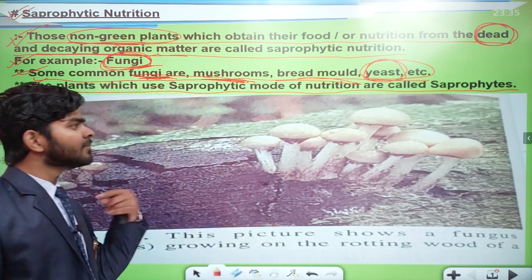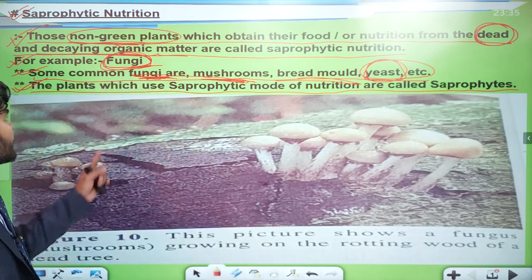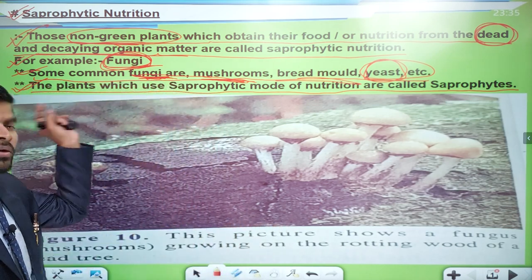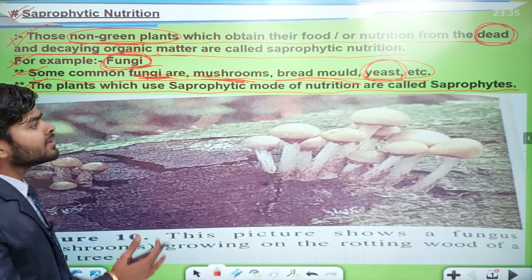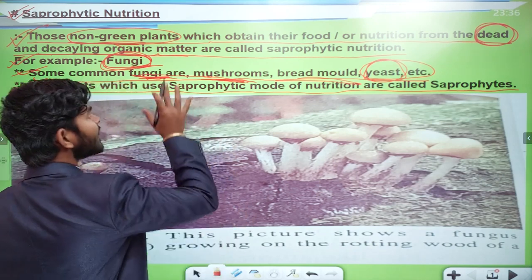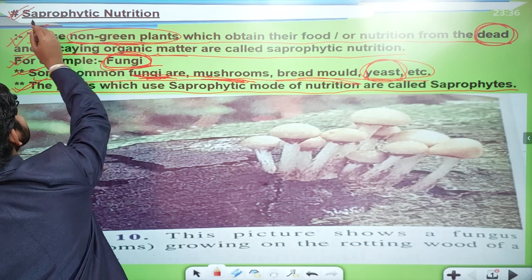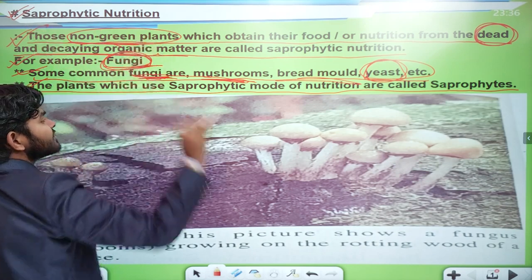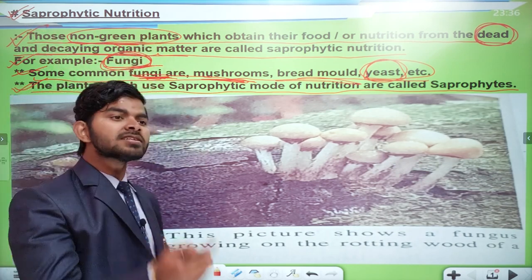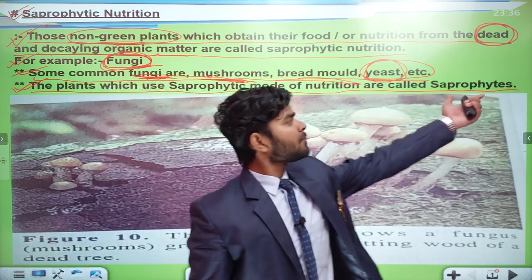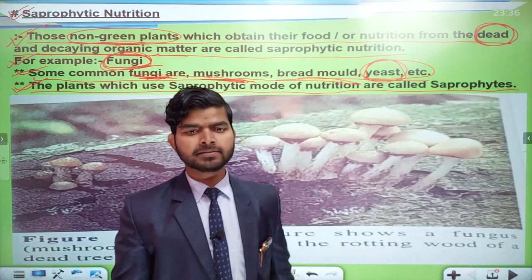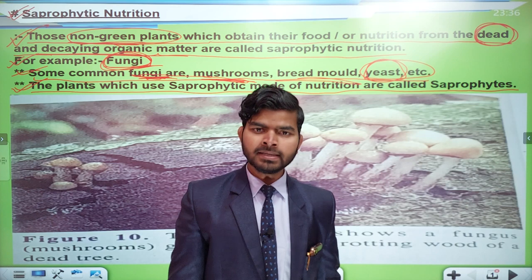Similarly here, the plants which obtain their nutrition through saprophytic nutrition, you can simply say are saprophytes. Saprophytes. All right, all right.